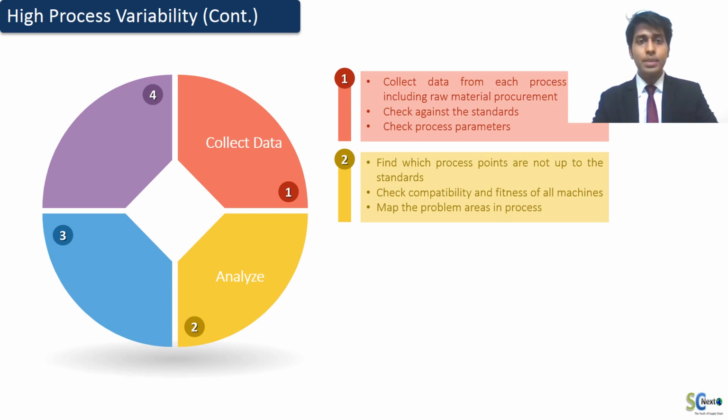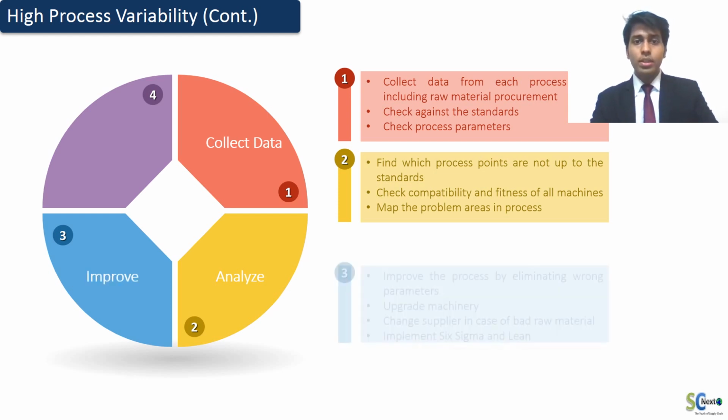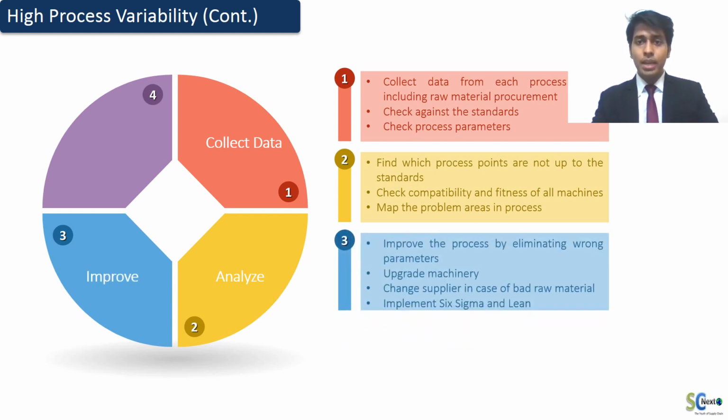After this, the next step is to improve. After the problem areas are mapped, we need to improve the process by making necessary amendments to address the problem. This stage is extremely necessary and important too. The company should look for improvements which would last long term rather than choosing a short term solution. Example of improvement can be, in the case the problem is with raw material, we need to change the supplier or put in place a quality management system at vendor location.